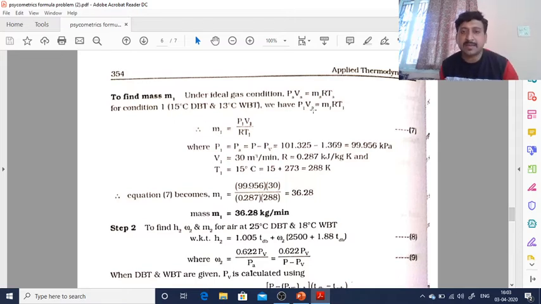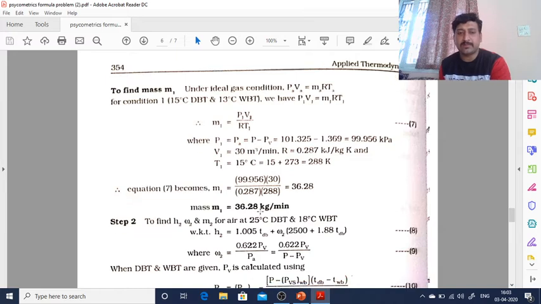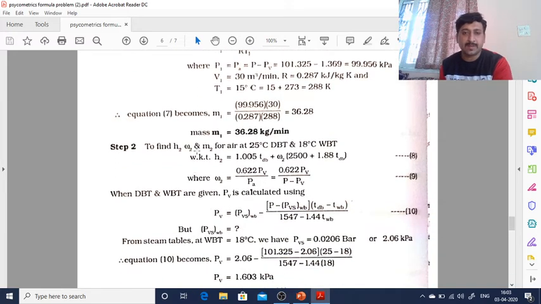So to find mass m1, PV equals m R T, that is the ideal gas equation. Substitute V1, T1, substitute the values, you will get m1. m2 will be step 2, H2, omega 2, m2 for air at 25 degrees Celsius DBT and 18 degrees Celsius WBT. You use the enthalpy formula, you will get the answer.